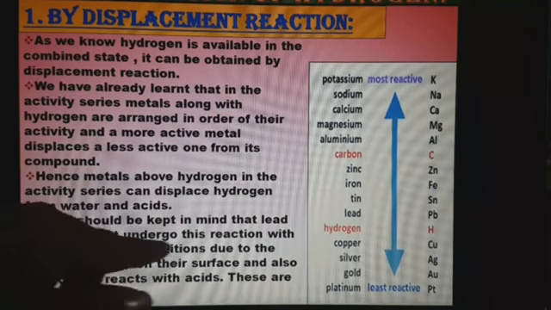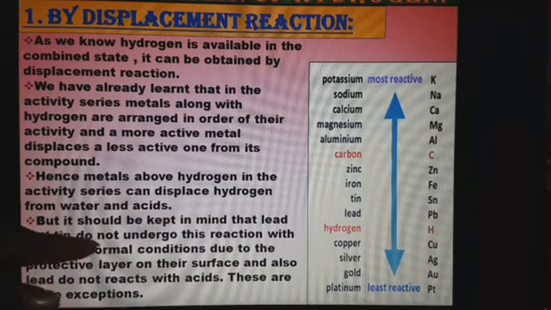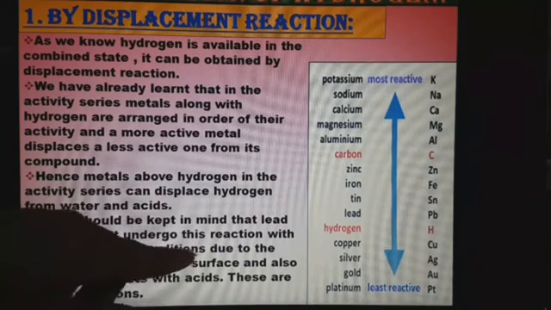But it should also be kept in mind that lead and tin do not undergo this reaction with water at normal conditions.